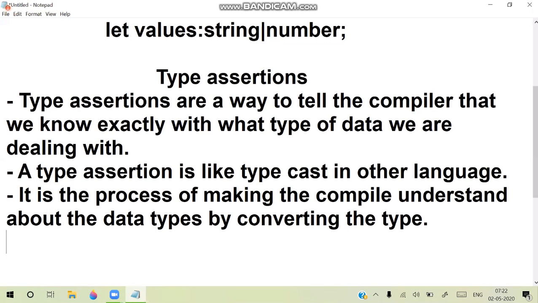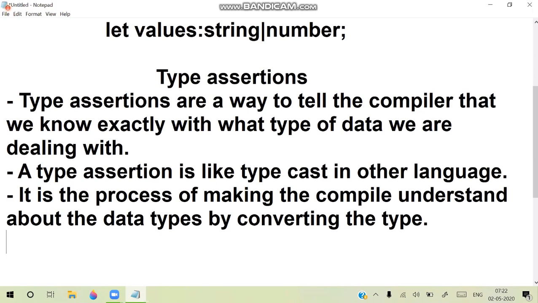That means initially we don't know what type of value is coming, but once the value comes, we will fix the value to that specific type. So that is what type assertions actually are.